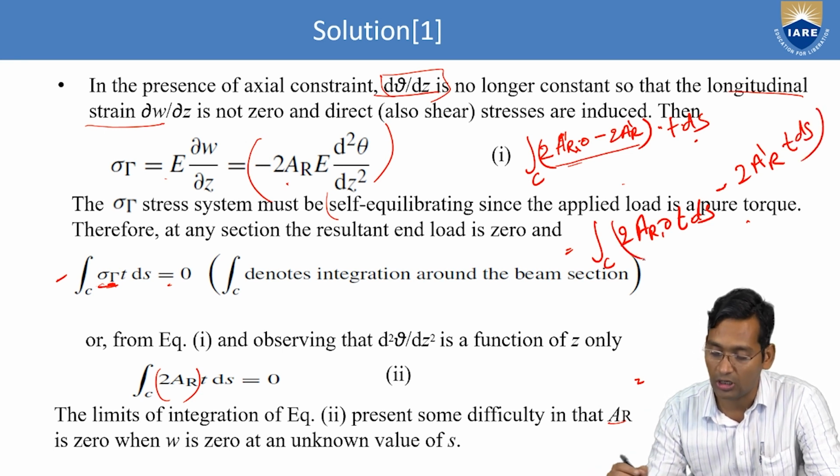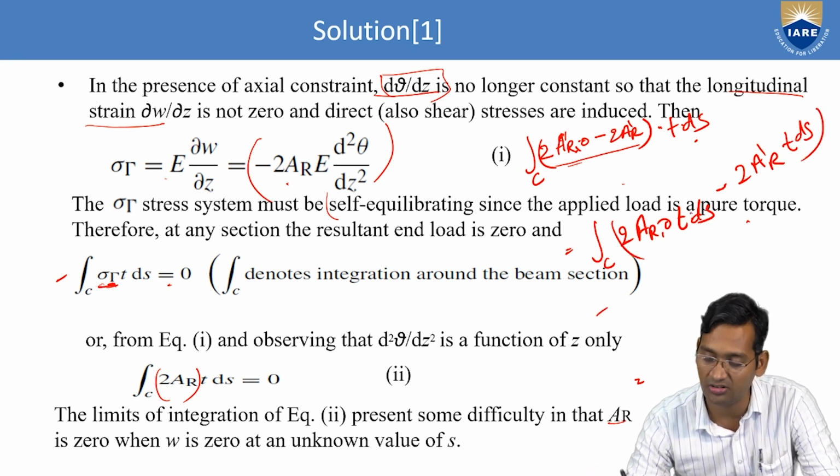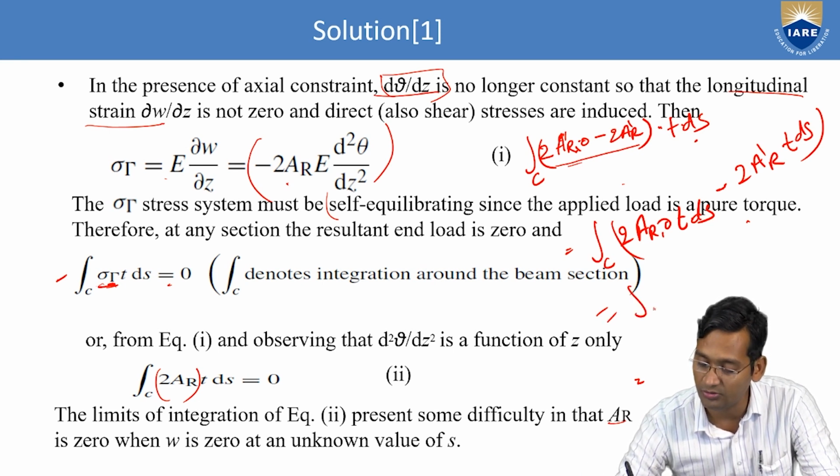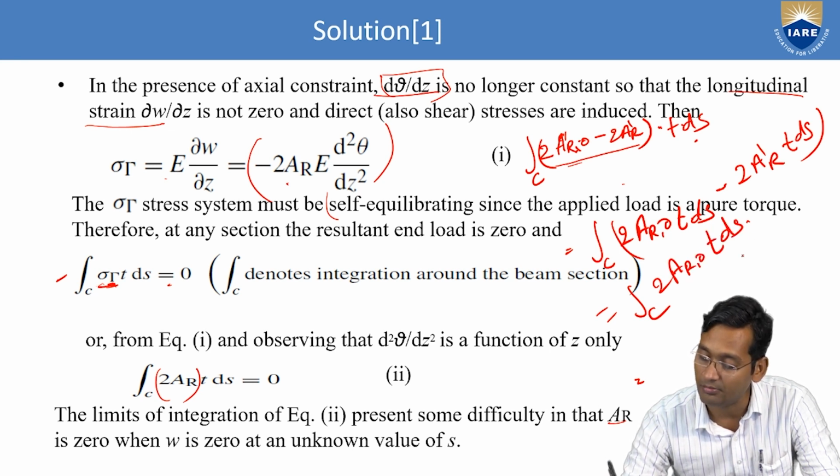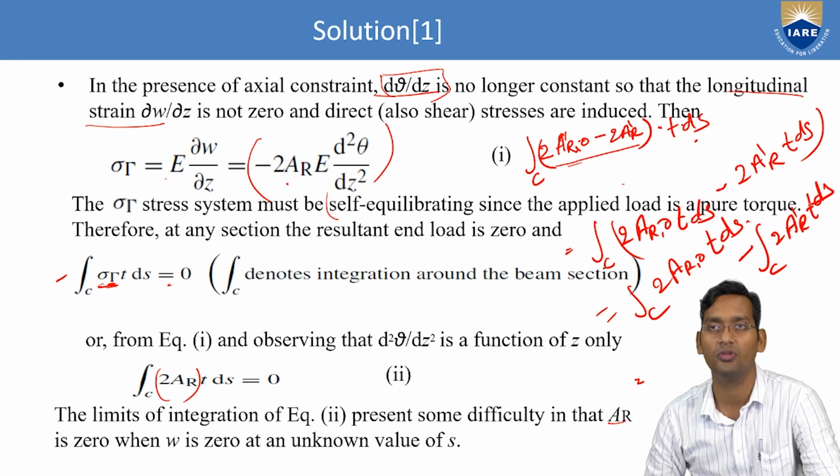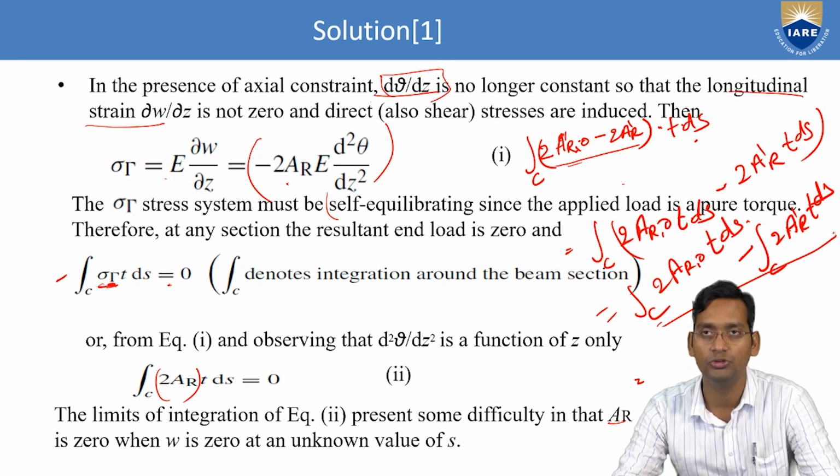Now we are separating this by using the integral property. So now we can write integral C 2AR naught T ds minus integral C 2A dash R T ds.